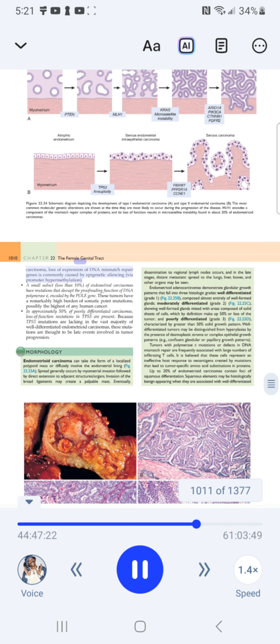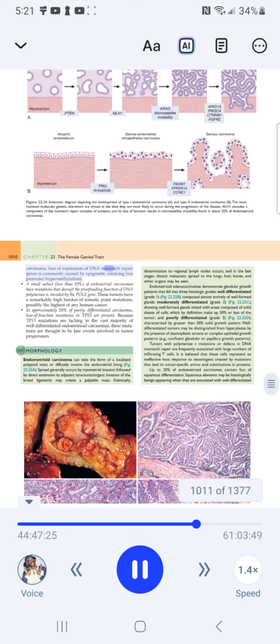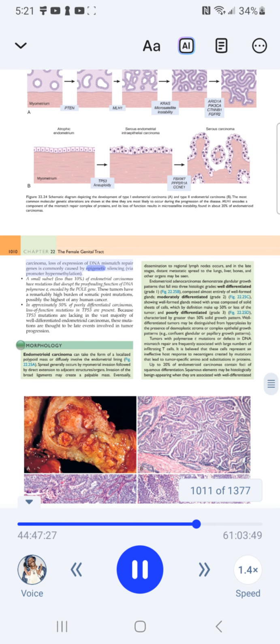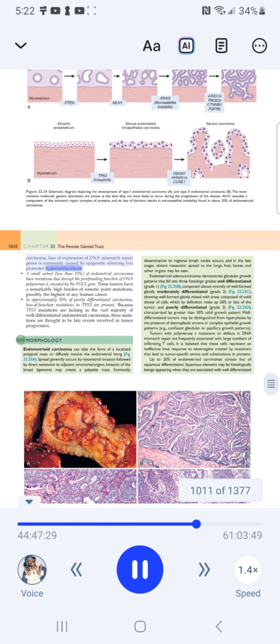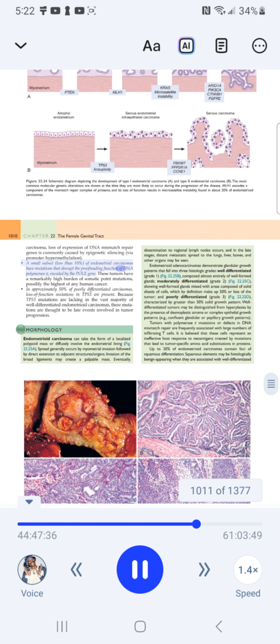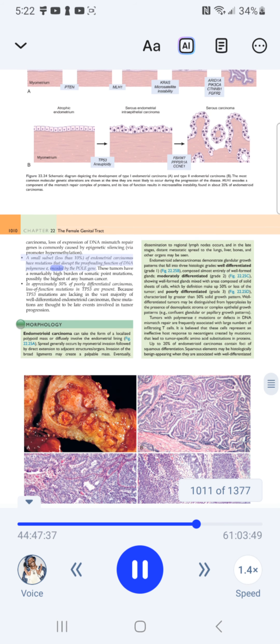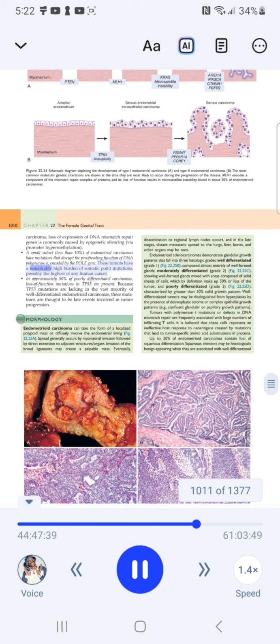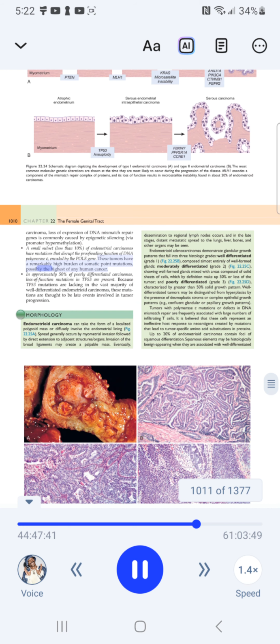Loss of expression of DNA mismatch repair genes is commonly caused by epigenetic silencing via promoter hypermethylation. A small subset, less than 10% of endometrial carcinomas, have mutations that disrupt the proofreading function of DNA polymerase epsilon, encoded by the POLE gene. These tumors have a remarkably high burden of somatic point mutations, possibly the highest of any